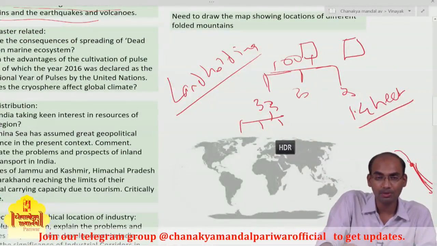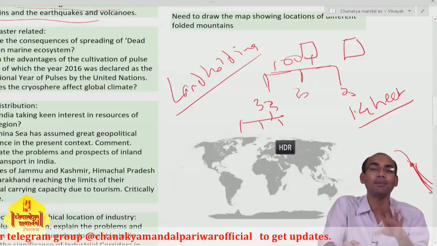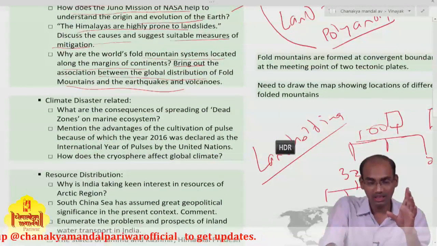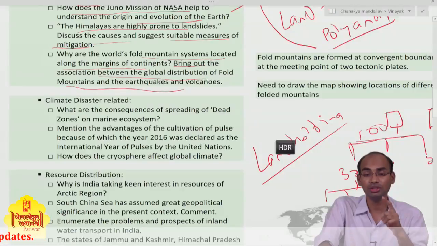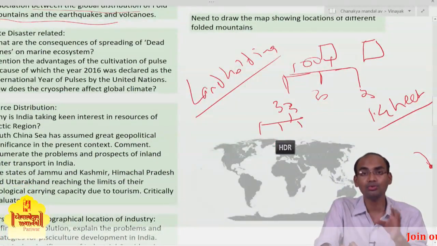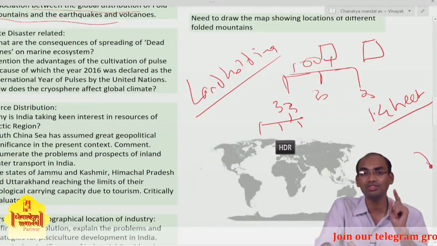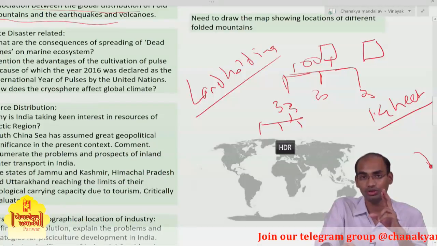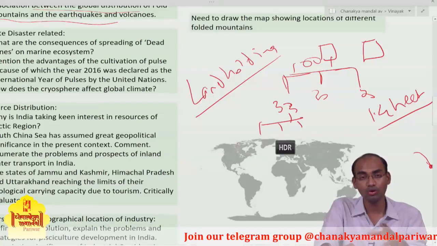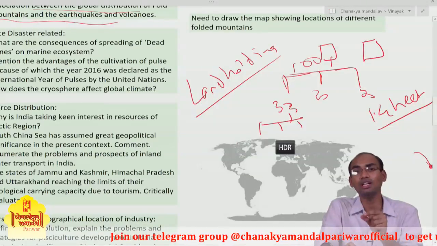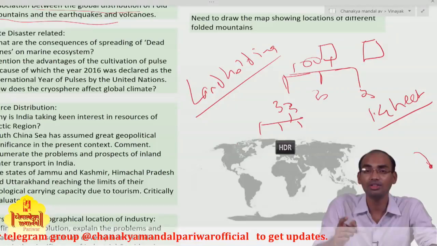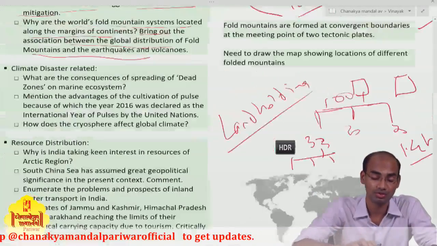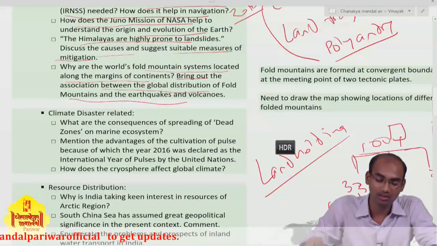On this map you should show various folded mountains. They have given that folded mountain systems are located on the margins of continents. First you need to prove this statement. You need to show on the map that the major folded mountains are situated on the coasts or the margins of continents.